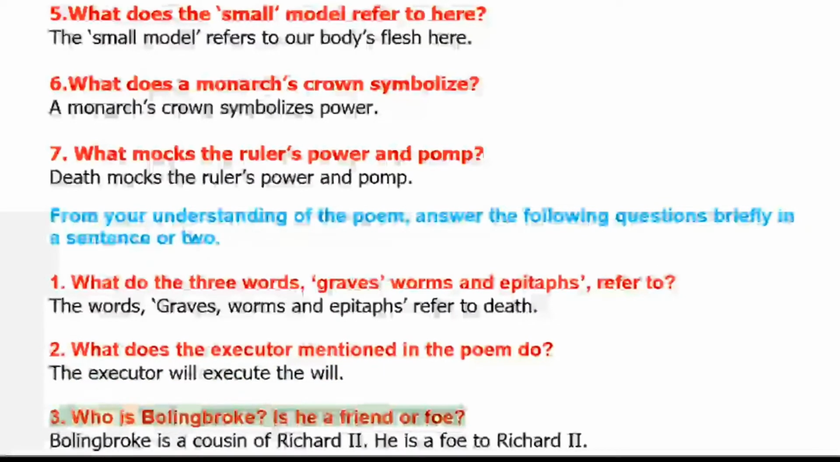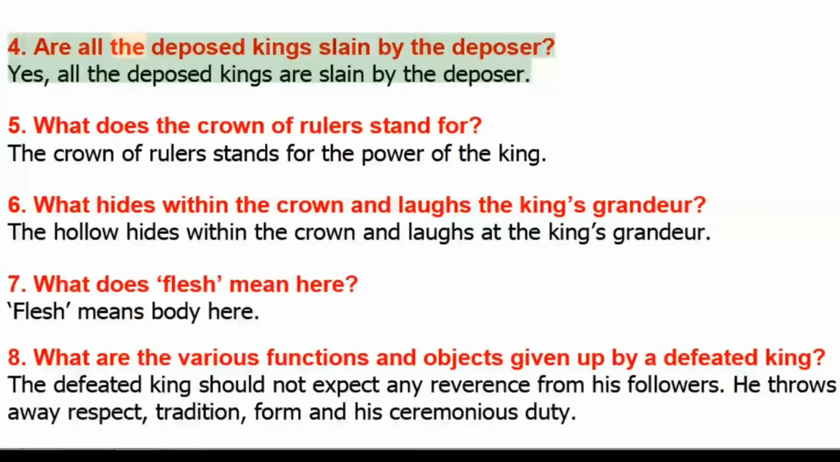3. Who is Bolingbroke? Is he a friend or foe? Bolingbroke is a cousin of Richard II. He is a foe to Richard II. 4. Are all the deposed kings slain by the deposer? Yes, all the deposed kings are slain by the deposer.